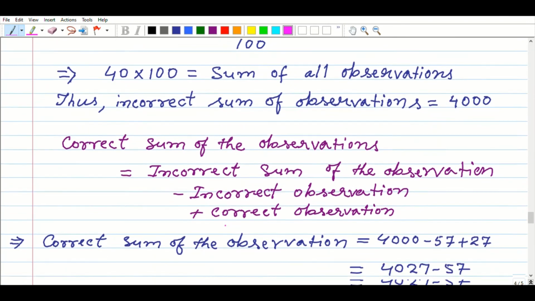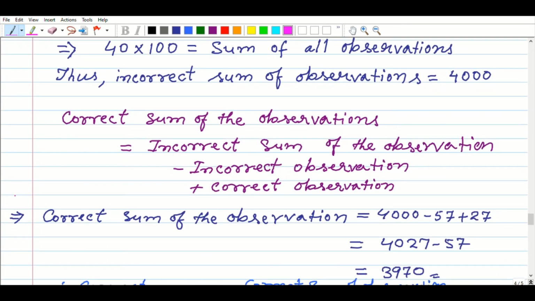Now it implies correct sum of the observations equals incorrect sum, which we already found, 4000, minus 57 plus 27. 57 was misread in the place of 27, so we subtract it.